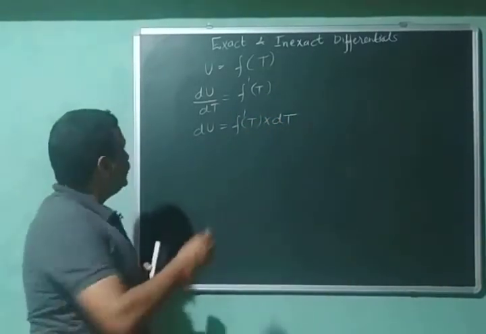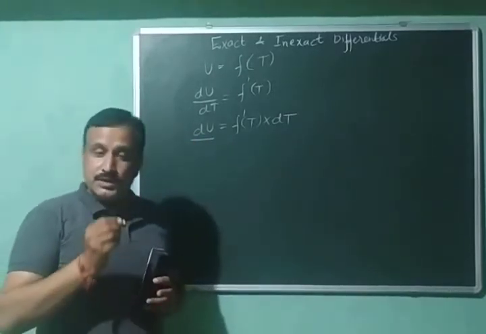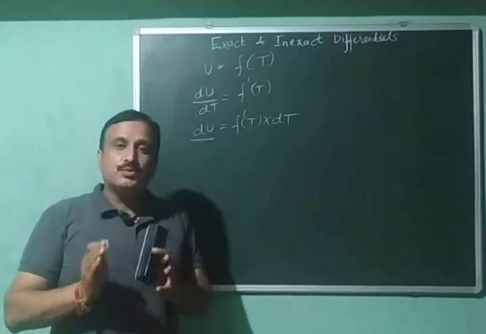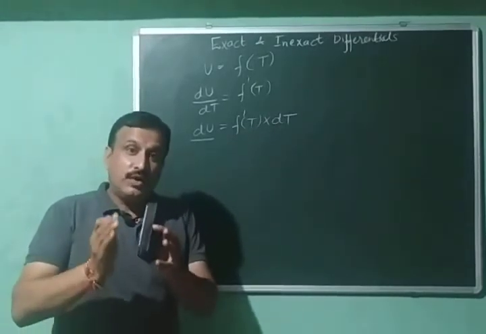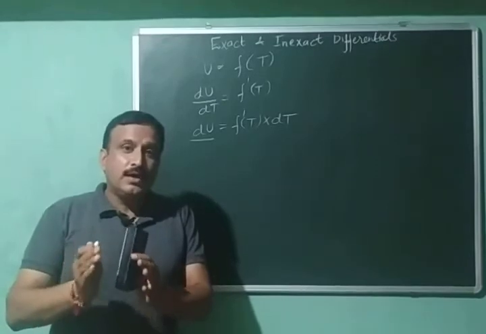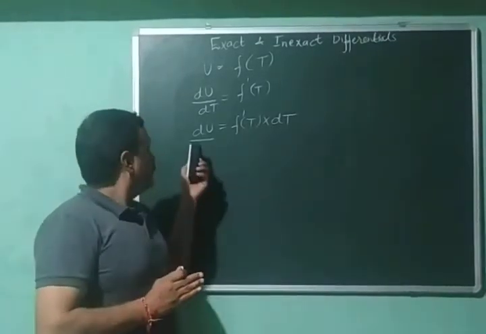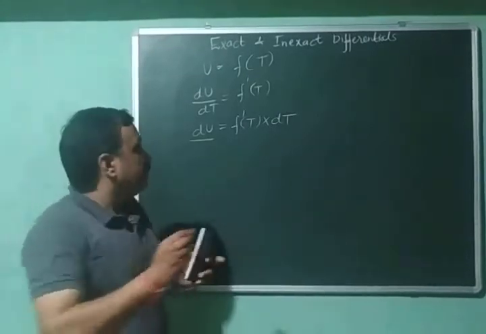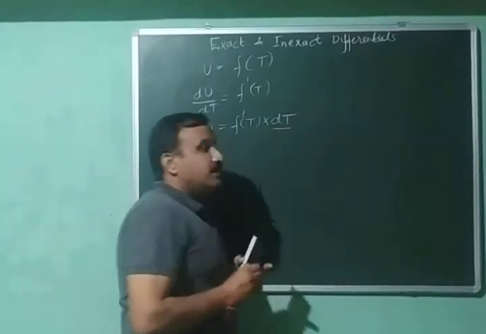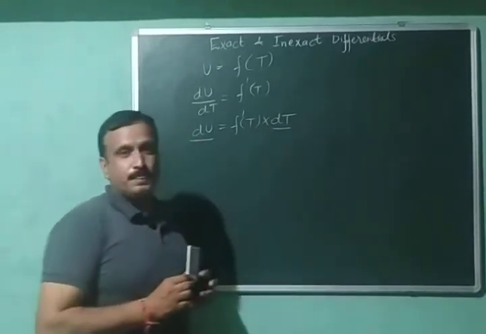Okay, then what is this dU? This dU is a very small change in the value of internal energy. Very small change means an infinitesimally small change in the value of internal energy when the temperature is changed by a very small amount, that is dT.